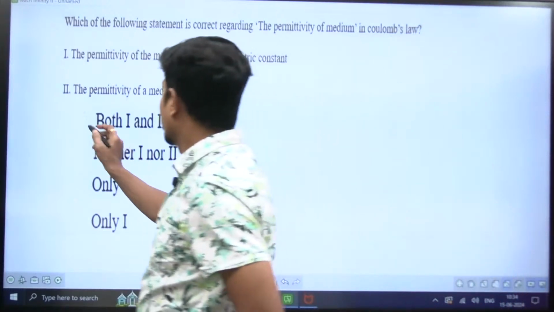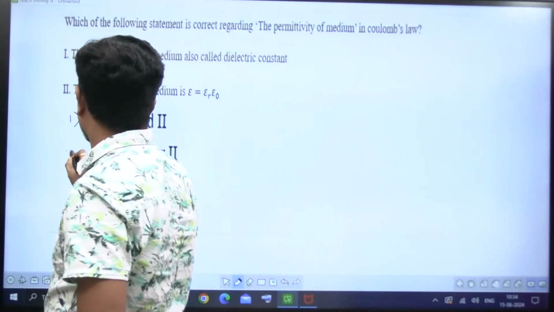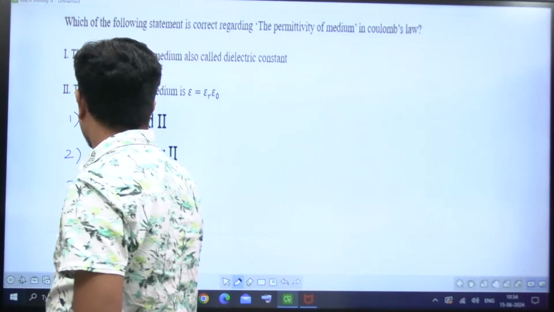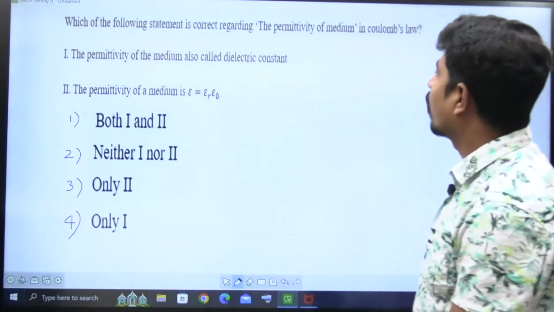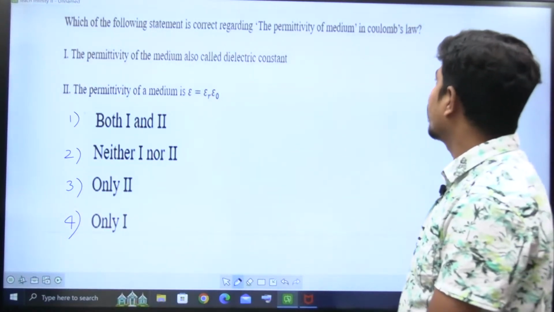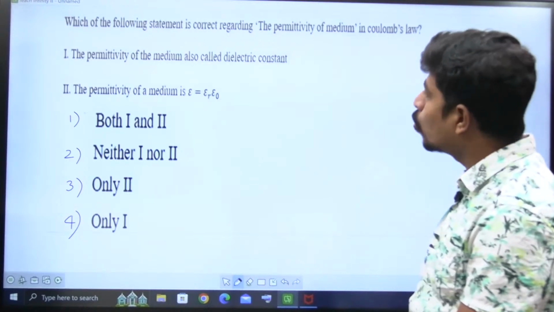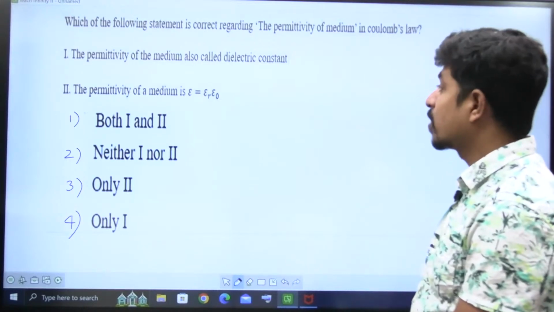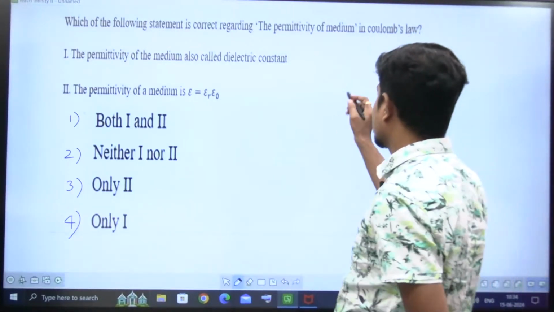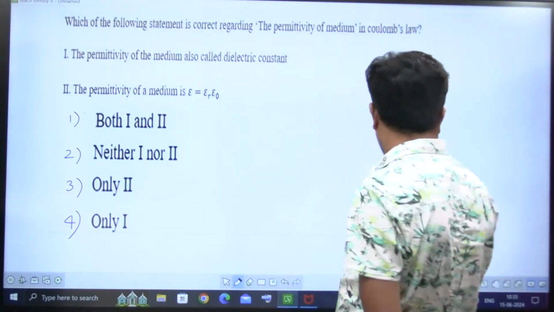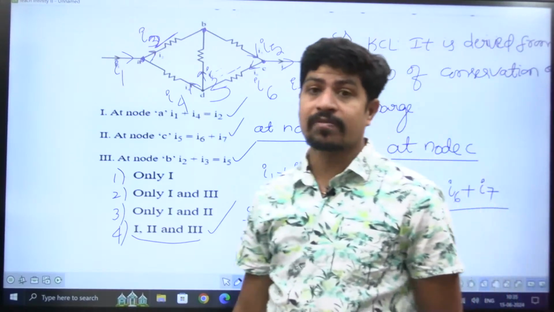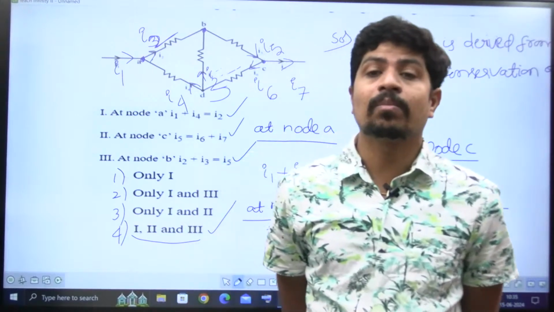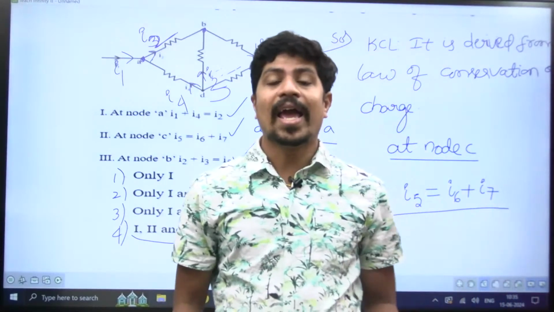Next. Which of the following statement is correct regarding the permittivity of medium in Coulomb's law? This question is about Coulomb's law. Okay, what Coulomb's law says is, if there are two charges, and I forgot to give you one point here, KCL is derived from law of conservation of charge, KVL is derived from law of conservation of energy.